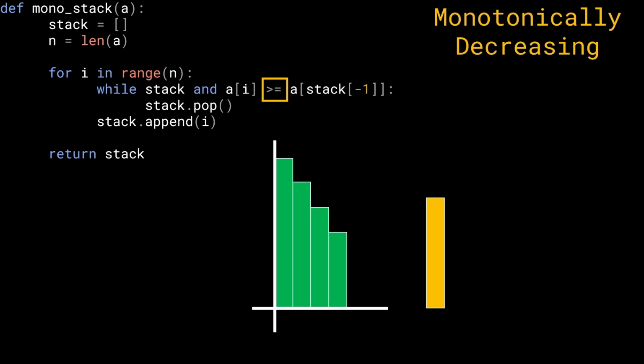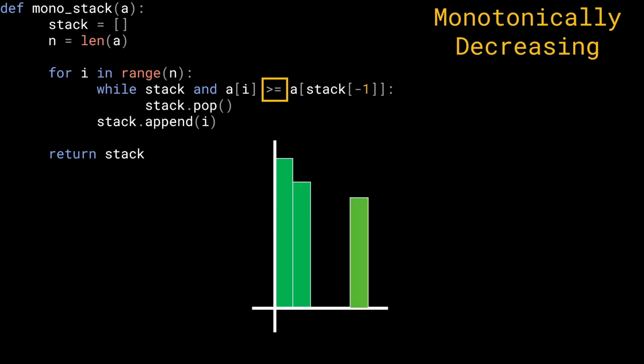So in this case, it does indeed happen that we have to pop this element out of the stack. So let's go ahead and pop that out. But is it done? No. We have to do another pop operation so that finally we exit the while loop in peace. And once we're done, we can finally go ahead and do the stack.append(i). And we can use this logic, so on and so forth. All right. One more quick little thing that I want to mention is if you look at this, I've written while stack and the comparison function, right?